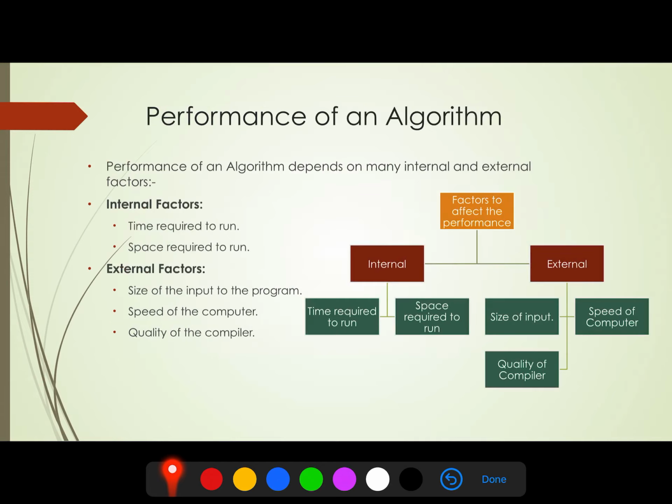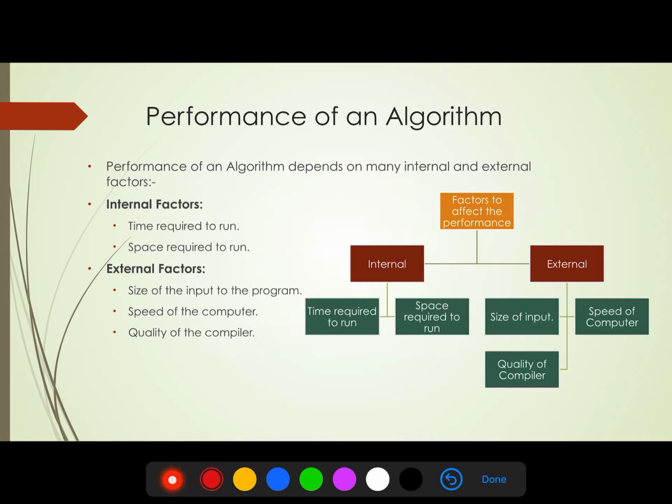What are the factors that decide whether a program is good or bad? In fact, what are the factors which influence the program? The performance of an algo depends on many internal and external factors. The internal factors I have already discussed: the time required to run and the space required to run, space in terms of memory. The external factors are the size of your program, the speed of your computer, and the quality of the compiler.